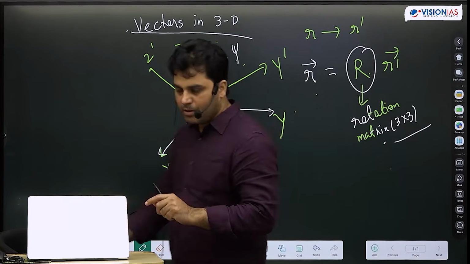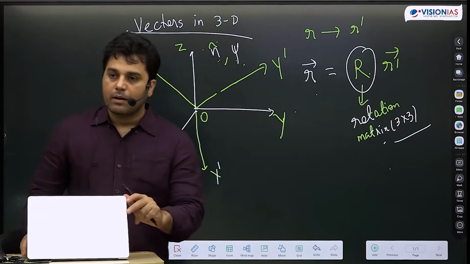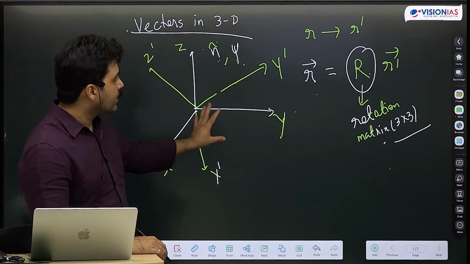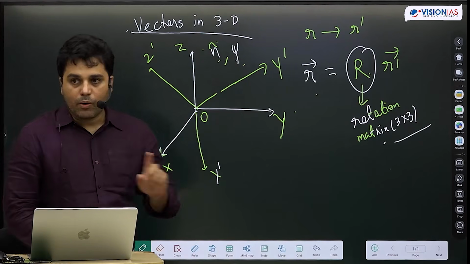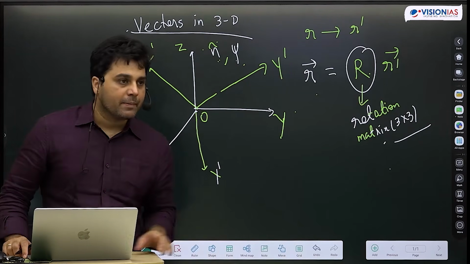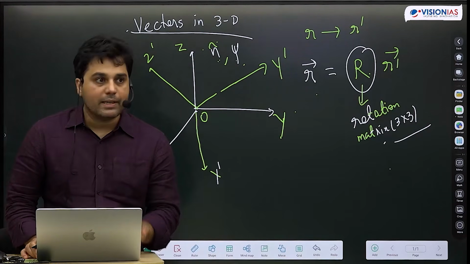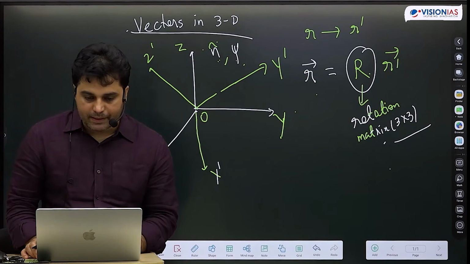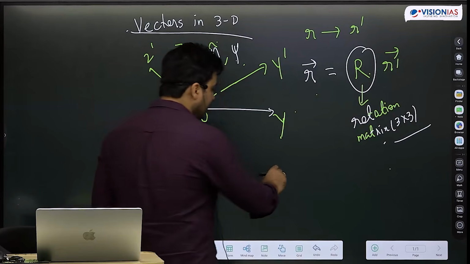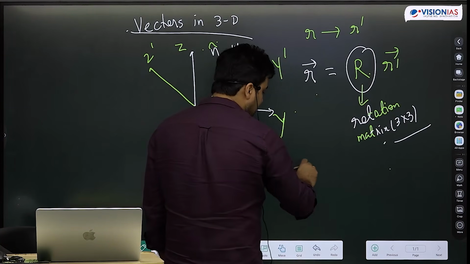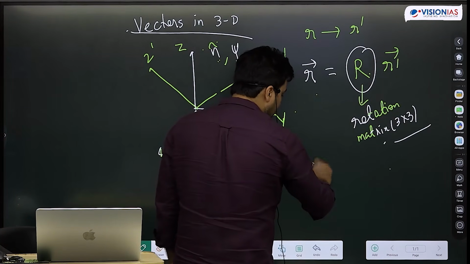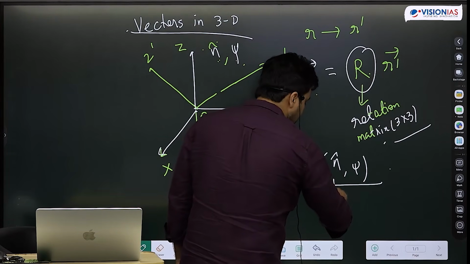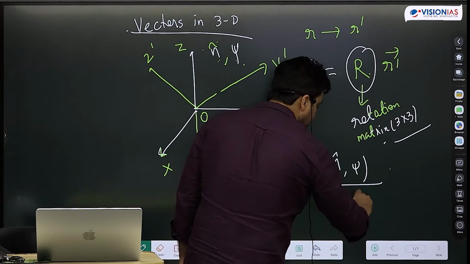This would actually be a very complicated derivation. But the point I'm trying to make here is that whatever transformation I get for r, all other vectors have to follow the same transformation. Only then will I call this particular quantity a vector quantity. So this R, the rotation matrix, will essentially depend upon that n and that psi, and that will be a 3 by 3 matrix.